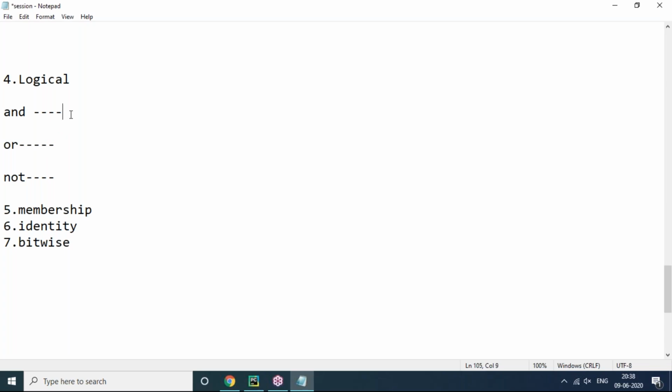So what is AND? AND will return true if both the conditions are true. If both the conditions are true, then that result will be true. You can see this: return true if both the conditions are true, otherwise it returns what, sir? False. Yes, it will return false. Return true if both the conditions are true, otherwise it returns false.